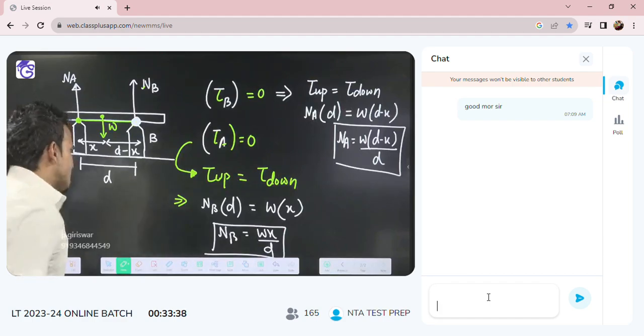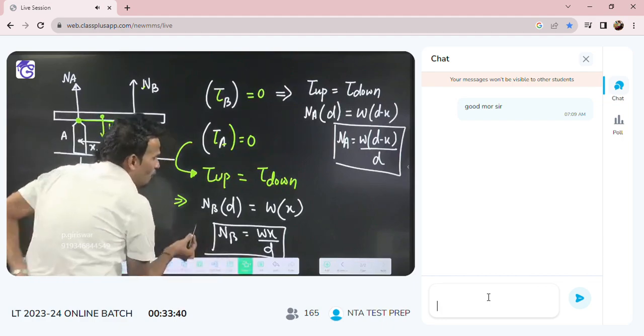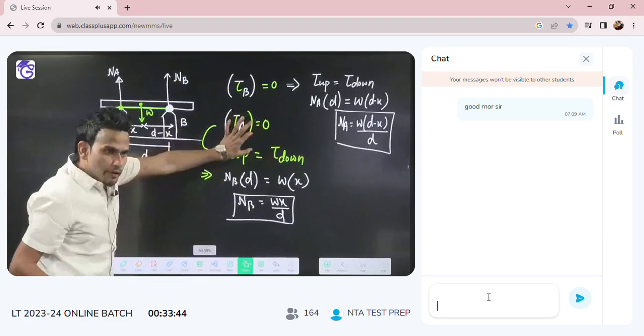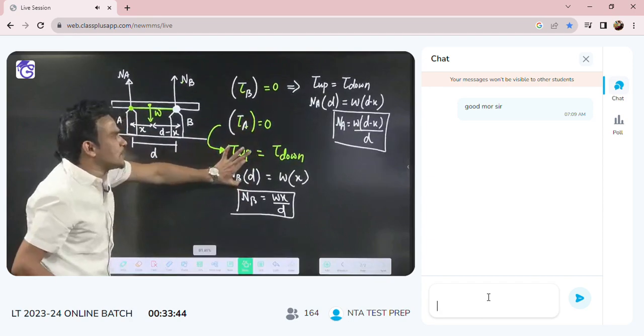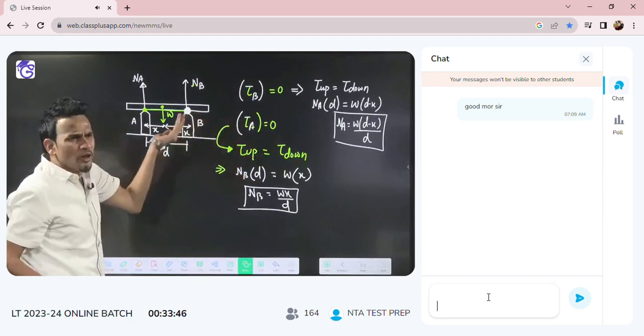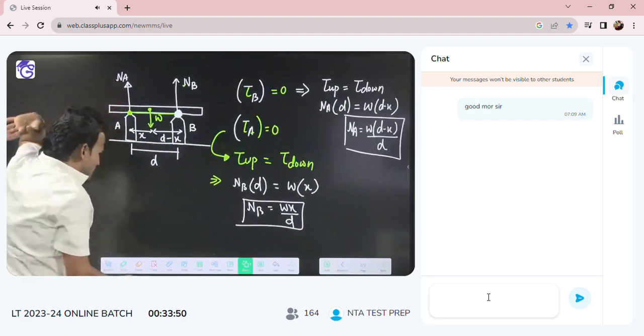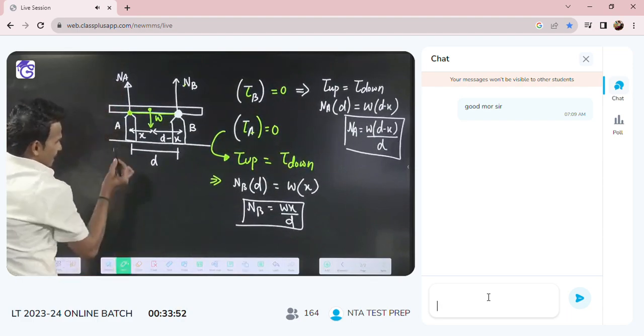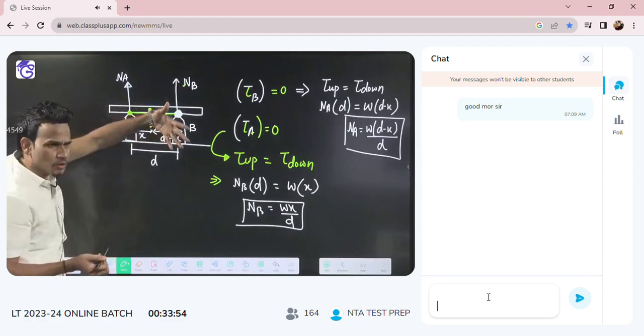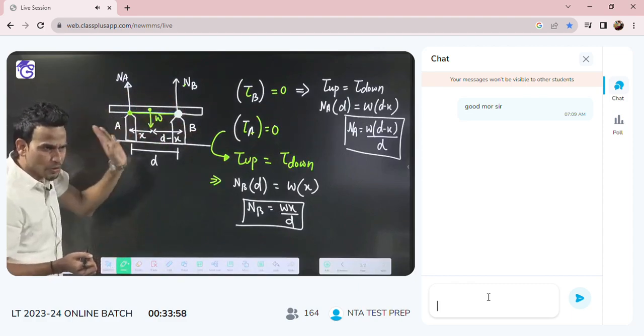If you want, someone says, no, sir, I don't want to solve for support. For solving with the help of support, it is more easy. But if you want, you can solve without support also. You can write net torque about center also to be 0. Just here one more way is there. You can solve this question like this also. Yeah. You will simply say,